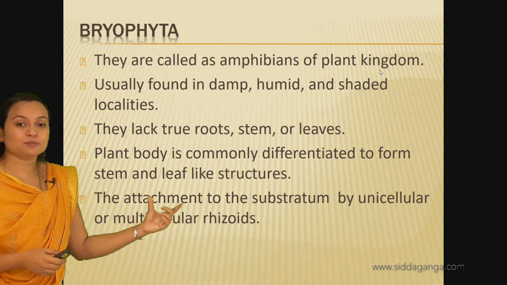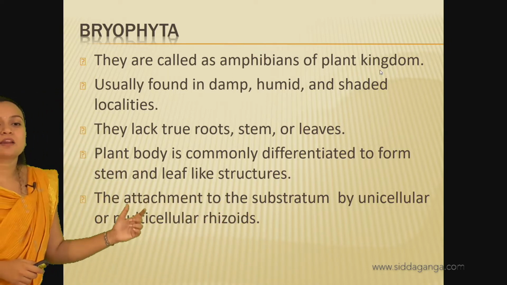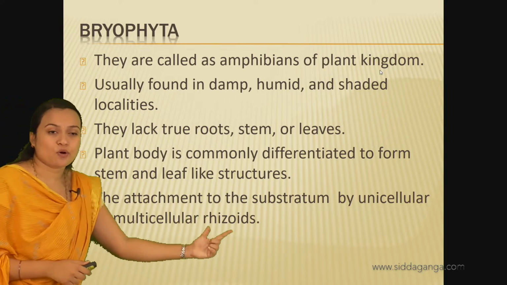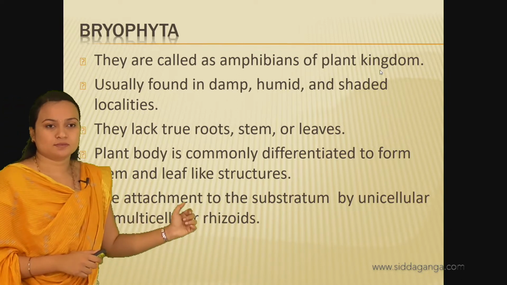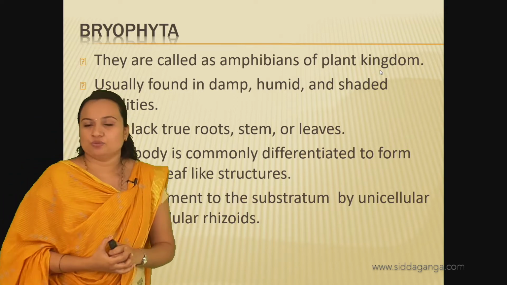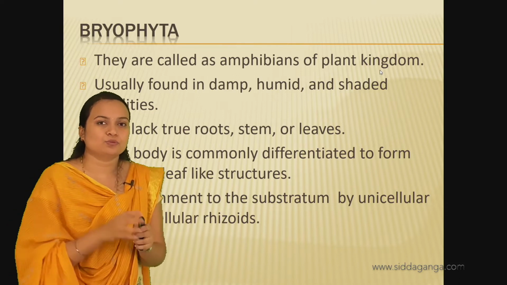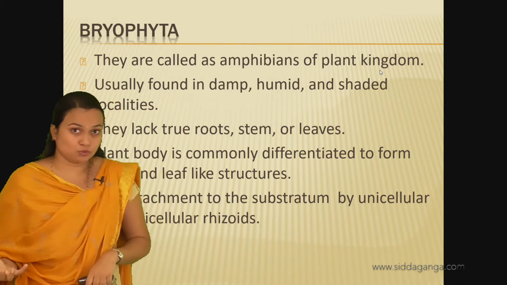And for attachment to the substratum, they have unicellular or multicellular rhizoids. You must notice this. These rhizoids are usually adventitious roots, and they are not true roots.